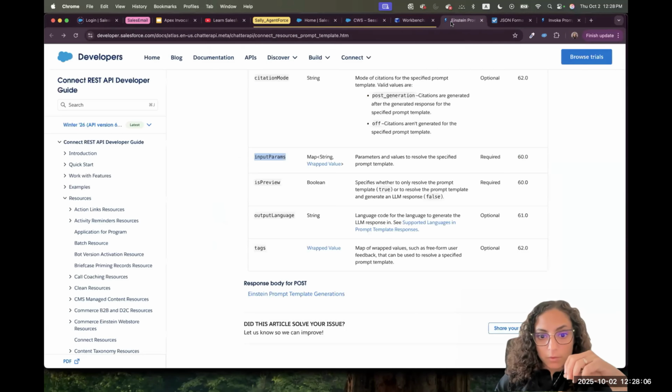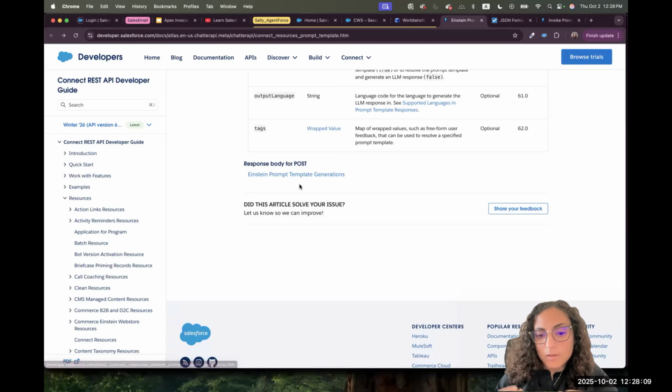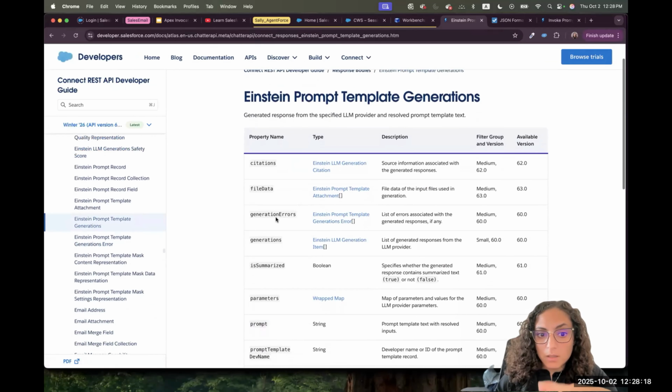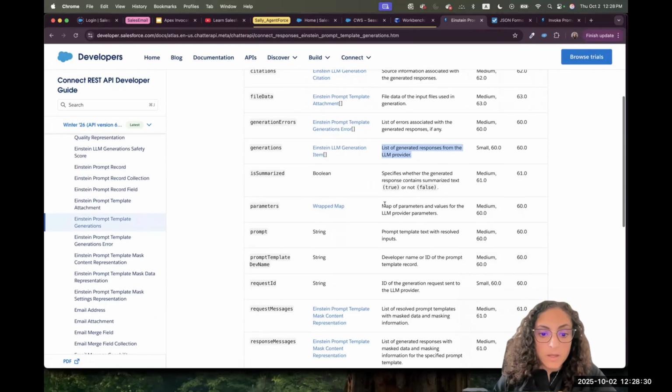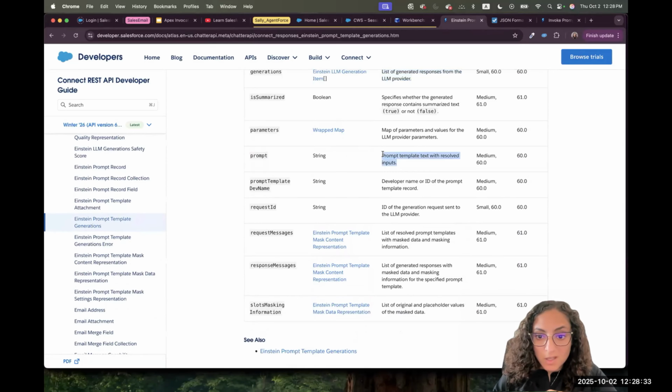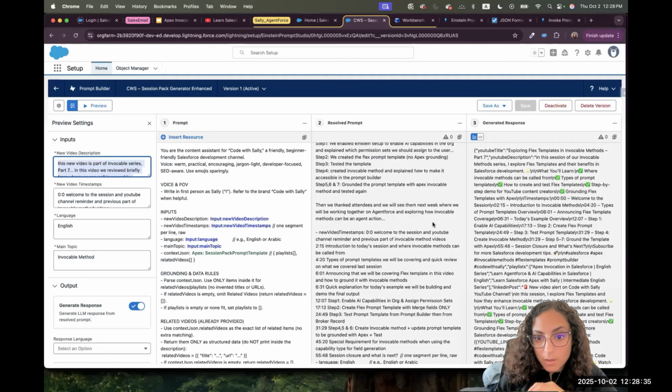Again, the output, if you go to Salesforce documentation, the output is a JSON as well, and it's of type Einstein prompt template generation. And it explained to me the output that came back. What's the purpose or the usage of each of them? What we care about is the generation, which is the response from the LLM. And you will find something else called prompt, and that's the resolve prompt. So what will happen? We'll see in the JSON something carrying here the resolve prompt, as we see in the UI here, and something else carrying for us the generated response.